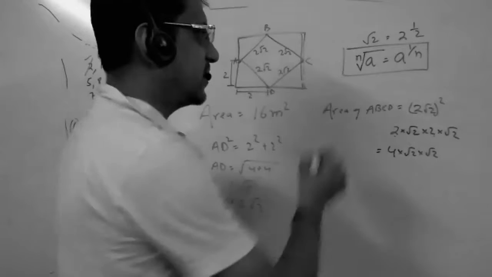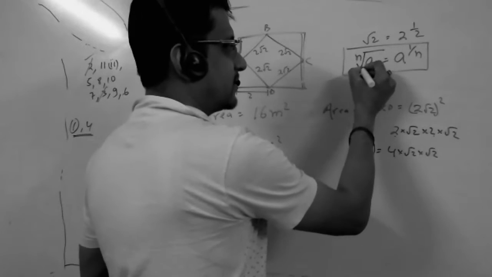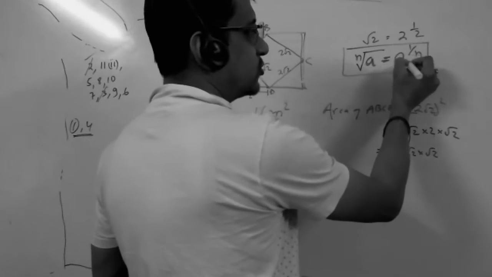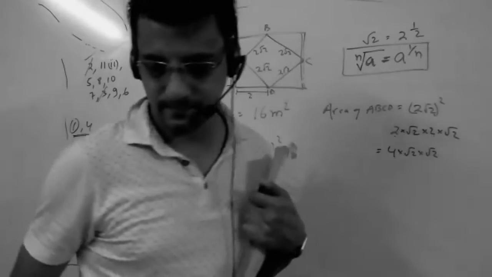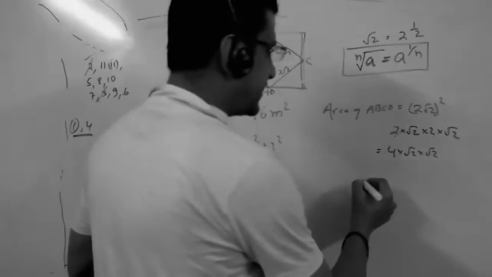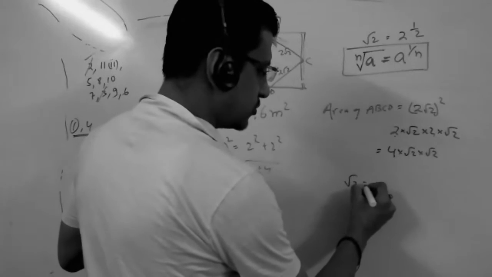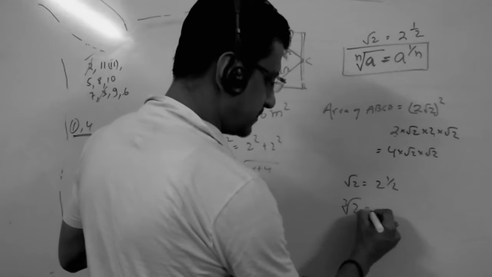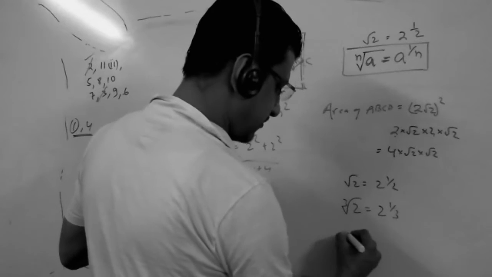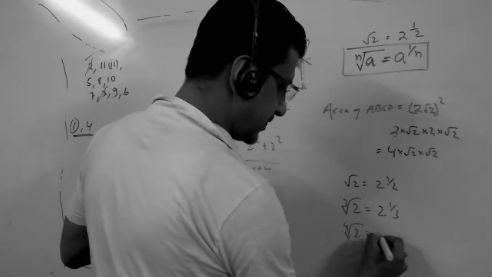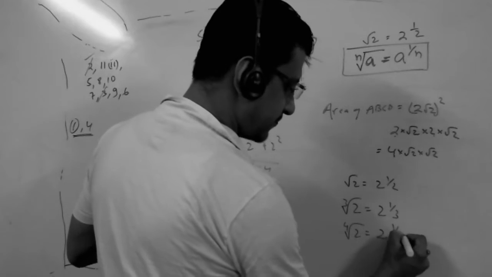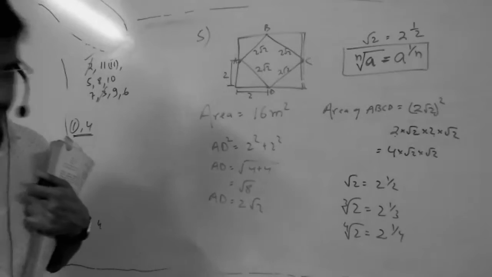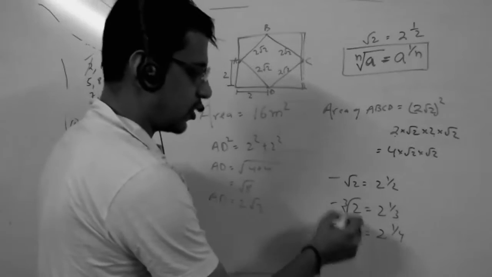This means the nth root of a is equal to a to the power 1 by n. If I write under root 2, that means 2 to the power 1 by 2. If I write cube root of 2, it means 2 to the power 1 by 3. If I write fourth root of 2, it means 2 to the power 1 by 4, and so on.